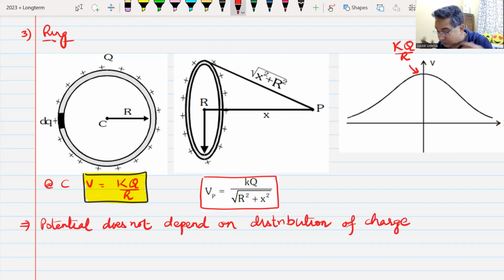If it was not uniformly charged, if one side had more charge and the other side had less charge, that will affect the electric field, but the potential will remain the same because all the points are at the same distance, so it does not depend on the distribution of charge. Do we understand this? Yes, sir. Everyone understands this? I'll give you 2 minutes to note this down.